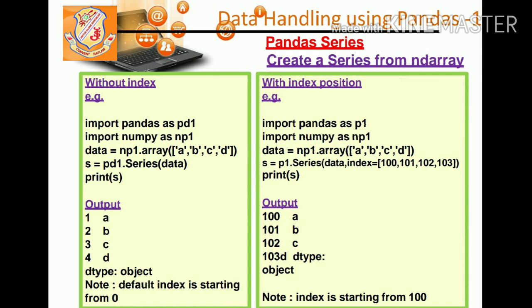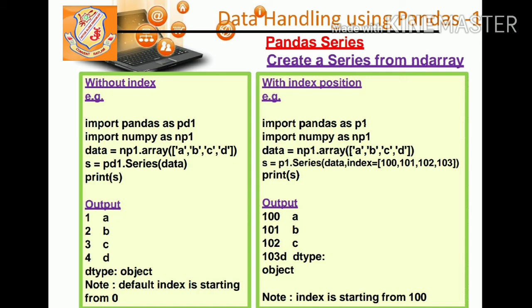Now print s will give the output. You can see 1, 2, 3, 4 is the index and A, B, C, D is the content. By default its data type is object. One more thing, here is a mistake. By default the index always starts from 0, so the output should be 0, 1, 2, 3 with content A, B, C, D.